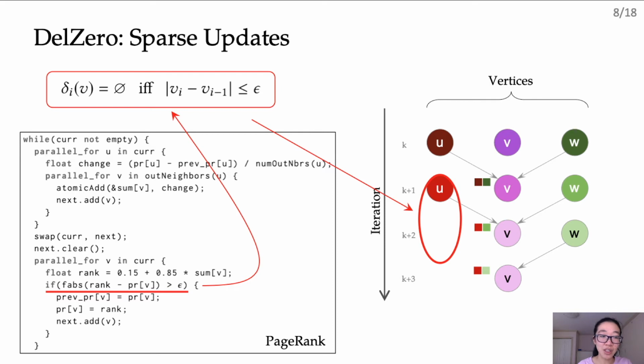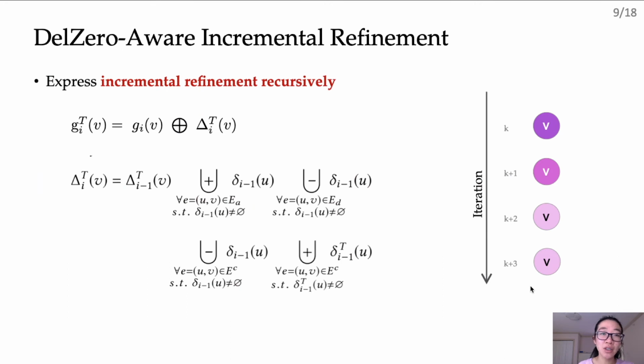Now that we have identified sparse computations as DelZeros, let's see how we can retain them. We basically want to make sure that we express the computation in terms of changes across consecutive iterations. That is done by expressing incremental refinement in a recursive fashion. So in these equations, we want to compute gt of i, which are the dependencies for the updated graph, using gi values, which are the dependencies from the old graph. This happens recursively, which is captured from the delta t i minus 1 on the right side. Effectively, this means there is an implicit dependency between consecutive values of the same vertex, and this self-dependency retains the changes that were propagated up until the previous iteration.